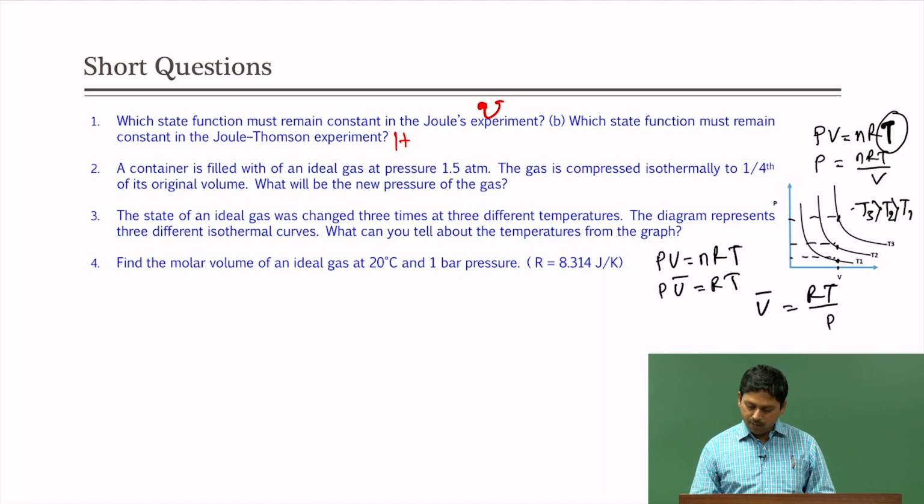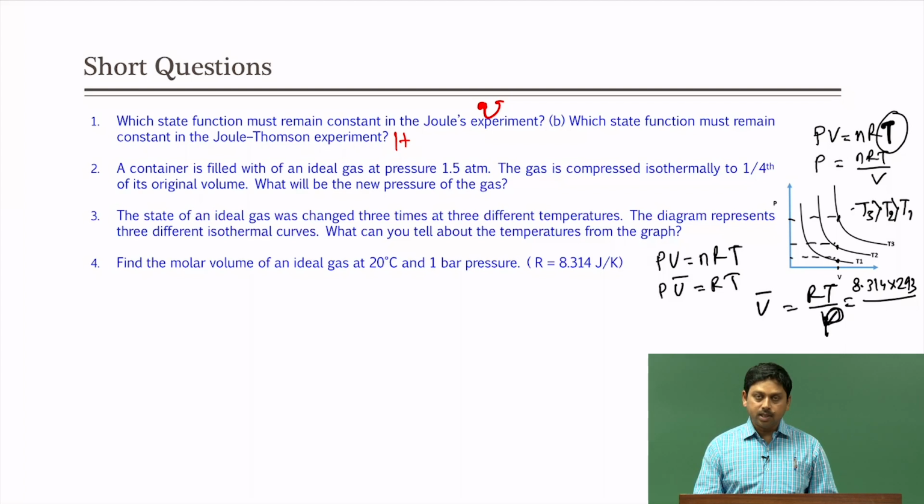So, we have to get the molar volume, RT by P. Now, we have to simply put the value, which is 8.314 multiplied by temperature, 20 degree. Now, there is a catch here, because it is not centigrade, we have to use Kelvin unit, which means 20 degree means 293 Kelvin, divided by 1 atmospheric pressure. Now, what is the unit here? For example, here the unit is joule per Kelvin. So, I need to go there. So, V bar equal to RT by P.